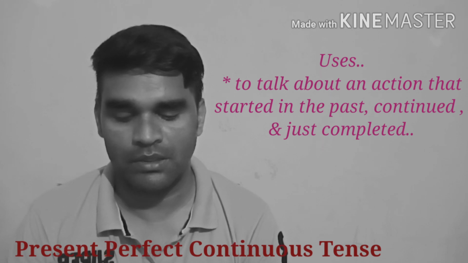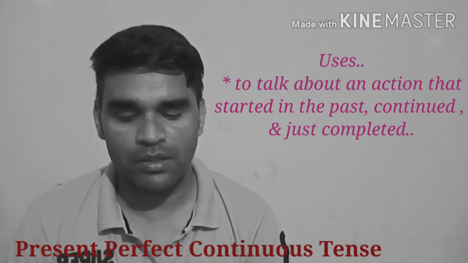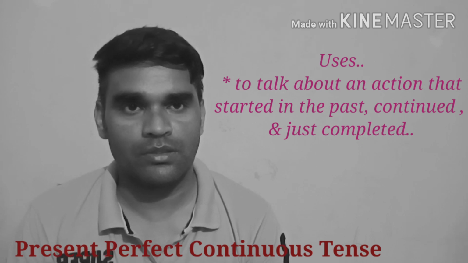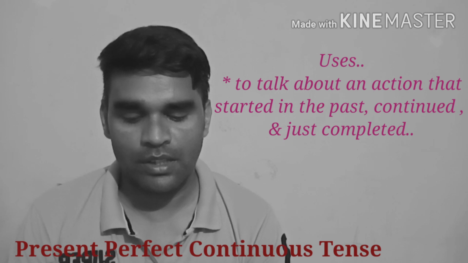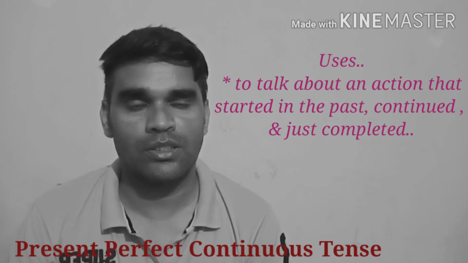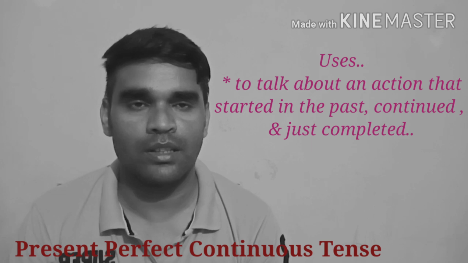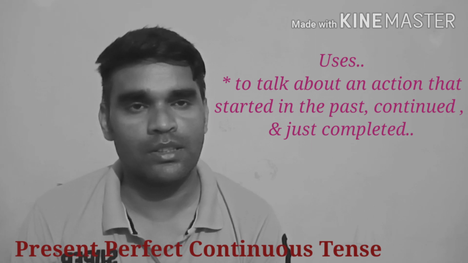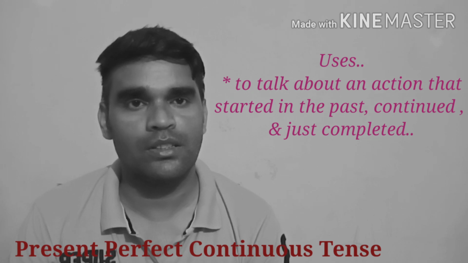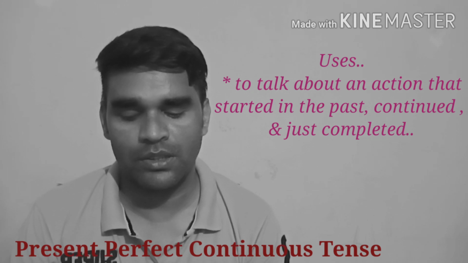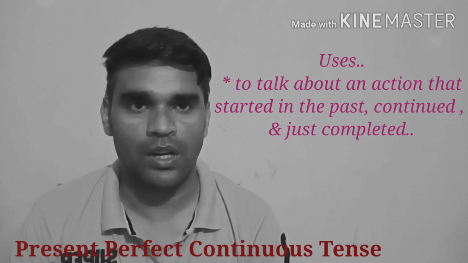Next example: why is the grass wet? Has it been raining? Again, the present is there. It means the action of raining took place in the past and then it recently came to an end. Again we get the connection of the present, or the connection of now.